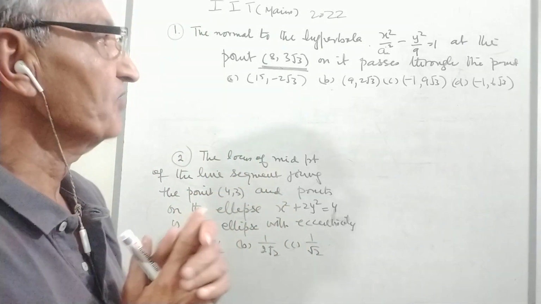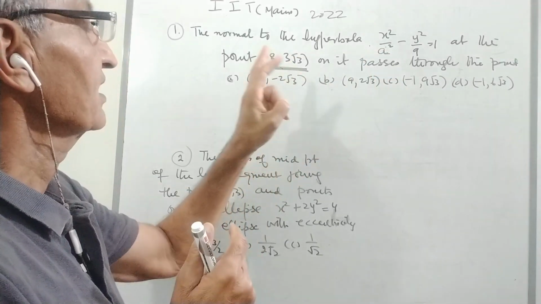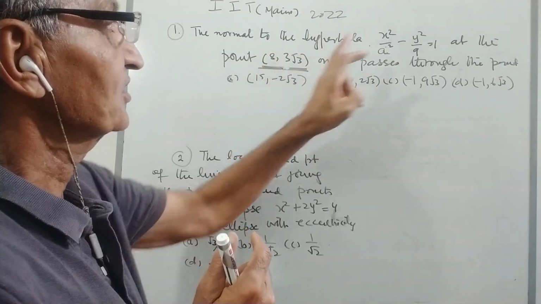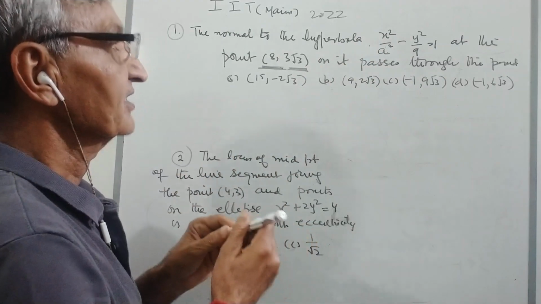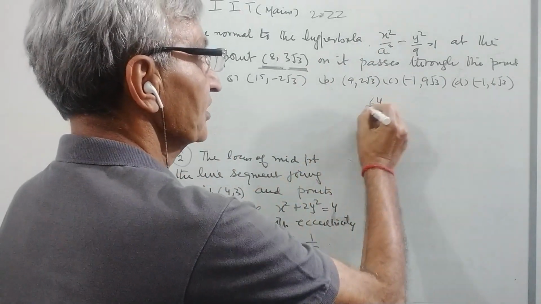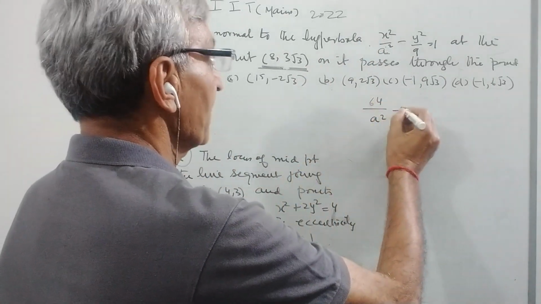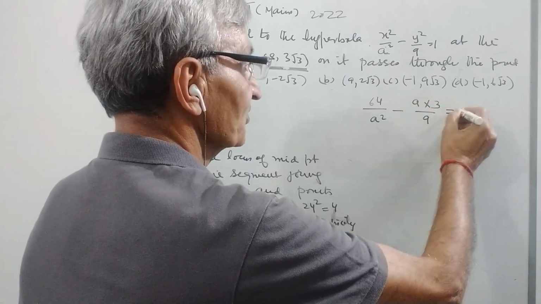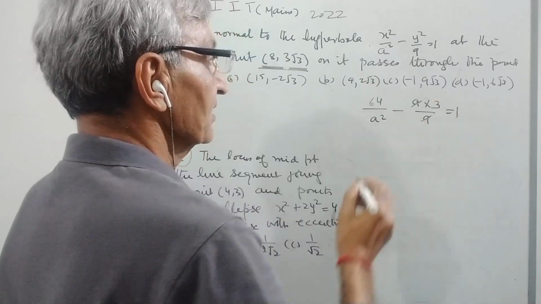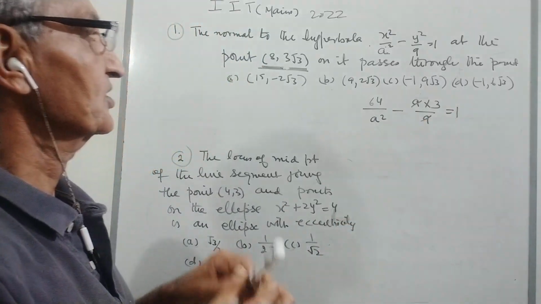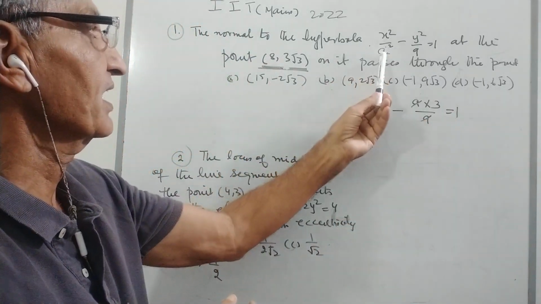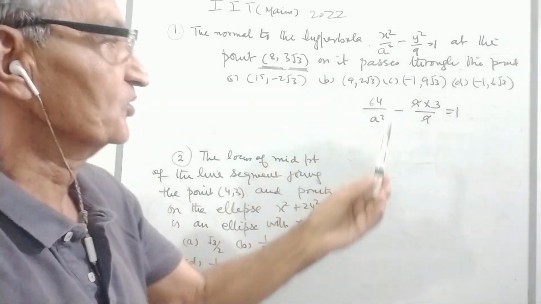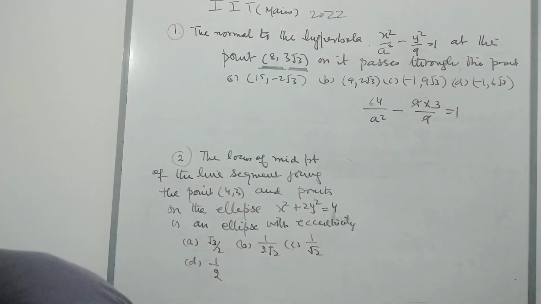Now first of all I have to find a square. The first point is that it passes through this point, so this point is going to satisfy the equation. Satisfy means 64 divided by a square minus 9 into 3 divided by 9 is equal to 1. So this passes through this point. 64 divided by a square is equal to 9 into 3 divided by 9.